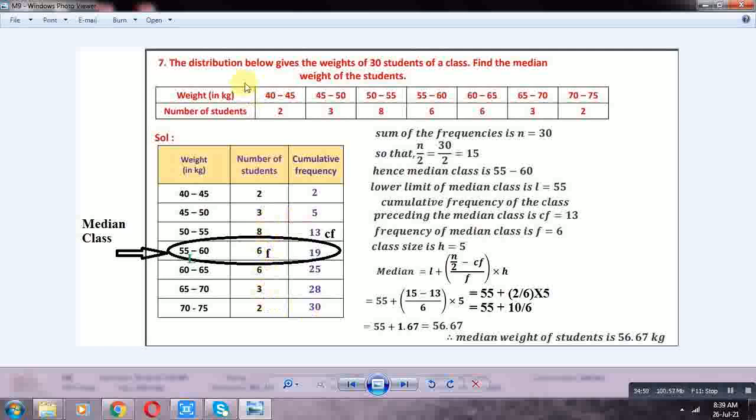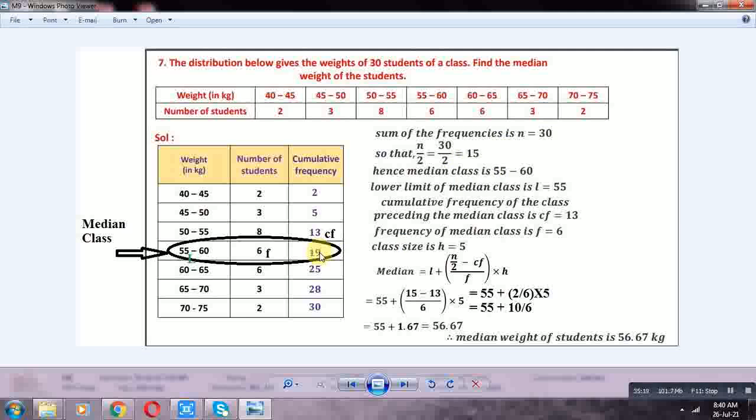Here 55 is L. 6 is frequency of the median class. 13 is cumulative frequency of the class preceding the median class. H is equal to 60 minus 55, that is equal to 5.